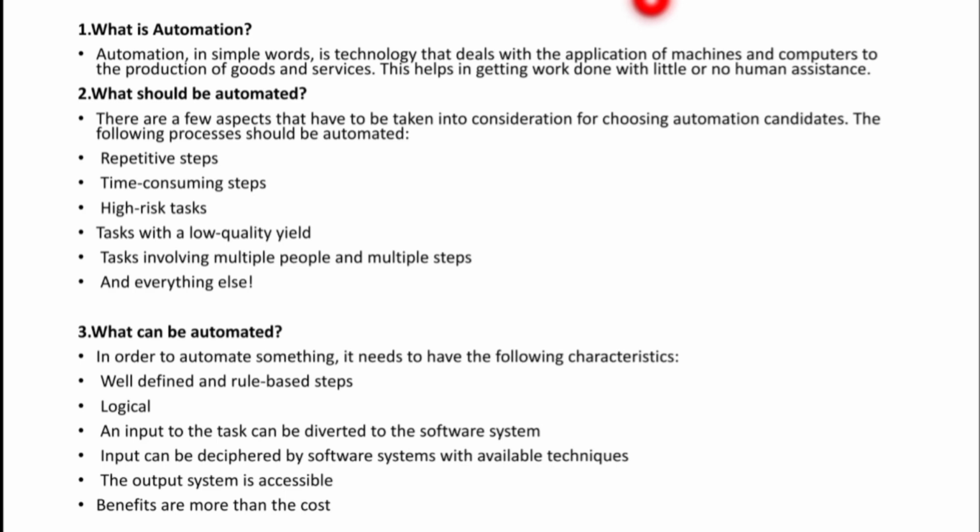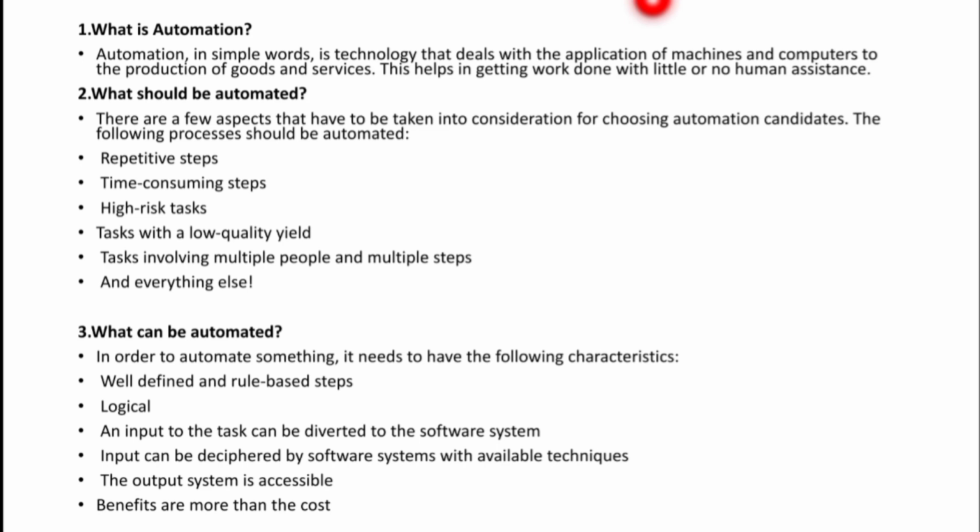Okay, now what can be automated? In order to automate something, it needs to have the following characteristics. That is very important. Yes, I can automate whatever I want, but it should have some characteristics. So what are those characteristics?